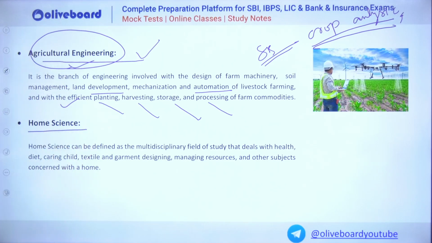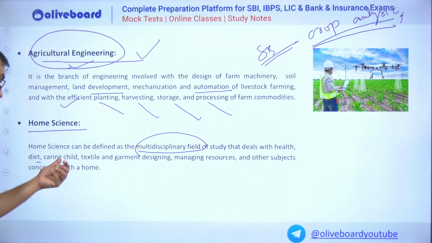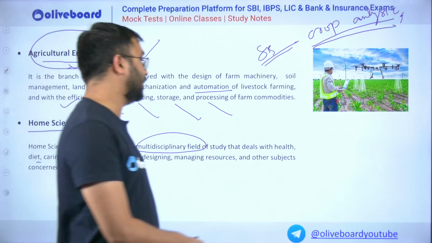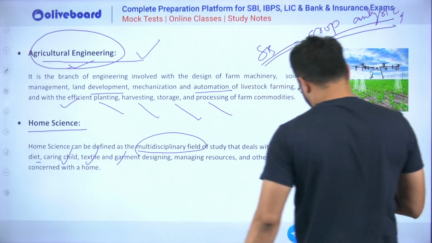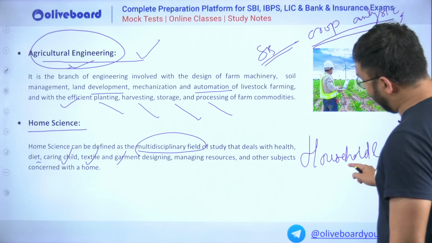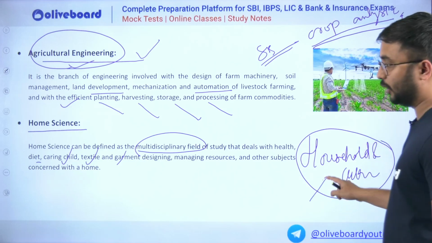Home sciences can be defined as a multidisciplinary field of study which deals with health, diet, caring for children, textiles, garments. That is, everything associated with the household and household activities, and how agriculture is associated with them.